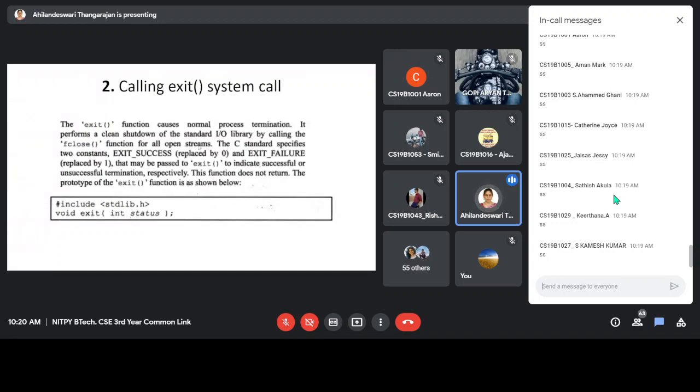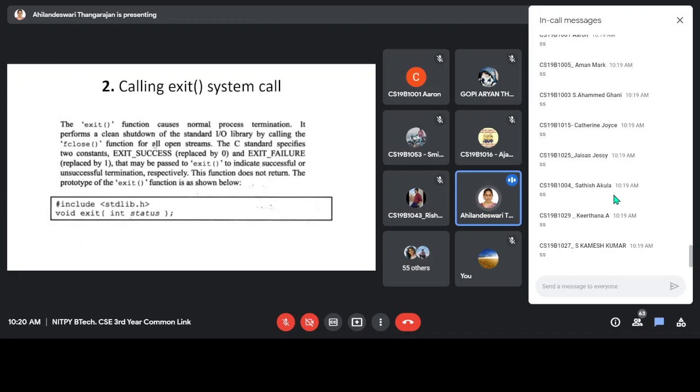So whatever files you have opened, buffering operations, clearing the buffer, all these things are performed when you are invoking the exit system call. So before terminating your process, it will call the fclose function that closes all the open streams. So whatever file you have opened from your program will be closed properly. Then only the process will terminate.